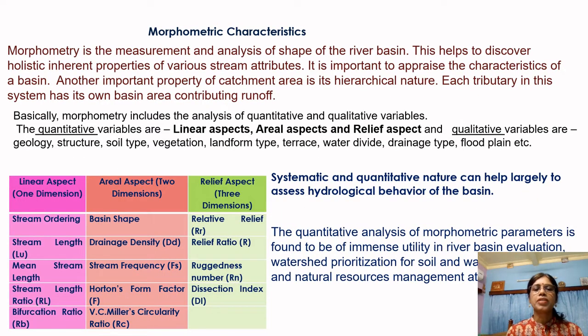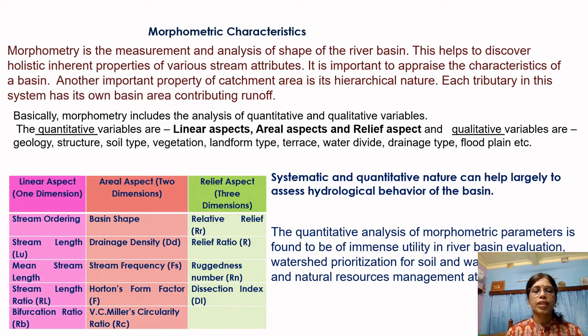The morphometric characteristics are actually the analysis of the shape of the river basin, and morphometry includes the analysis of quantitative and qualitative variables. The quantitative variables are linear aspects, areal aspects and relief aspects of the basin, whereas qualitative variables include geology, structure, soil type, vegetation, landform and so on of the river basin.